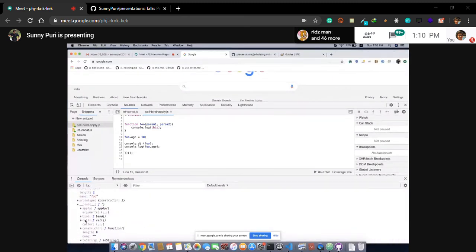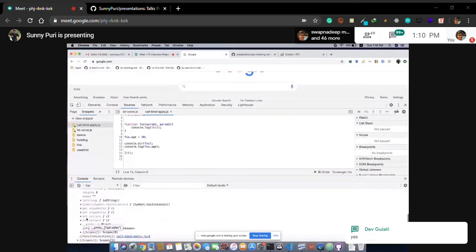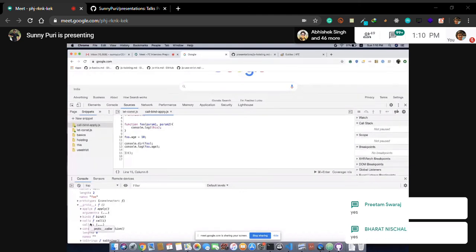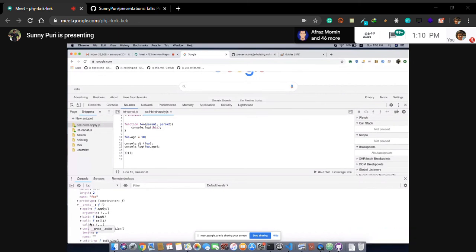Are you seeing these things? Bind, call, name, length. Call, bind, apply. This is what we are going to learn today: call, bind, apply, why we need them, and when to use them. This is the easiest topic if you know this. If you have attended session 1, this will reduce 50% of complexity. We will see all these things.